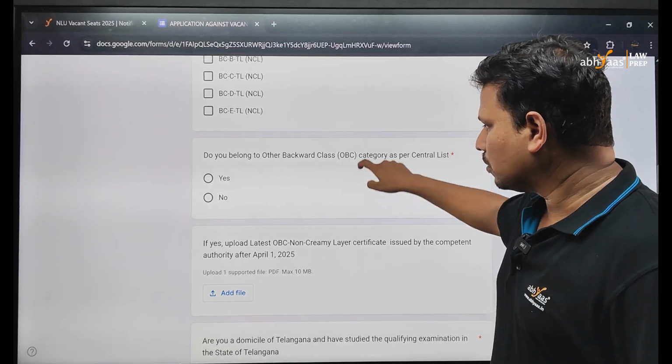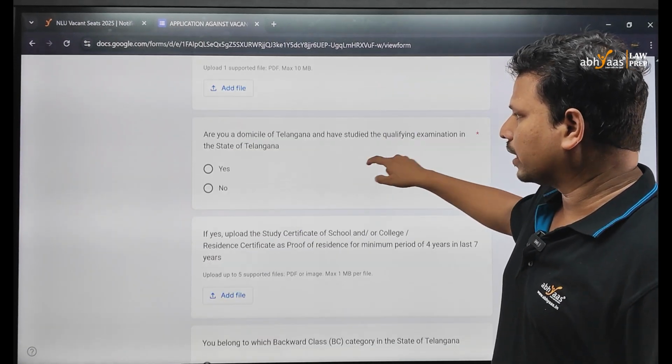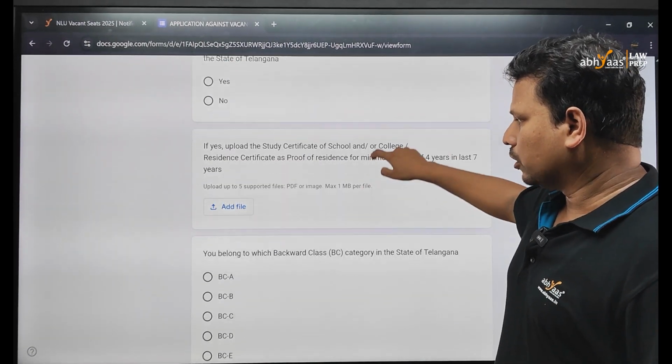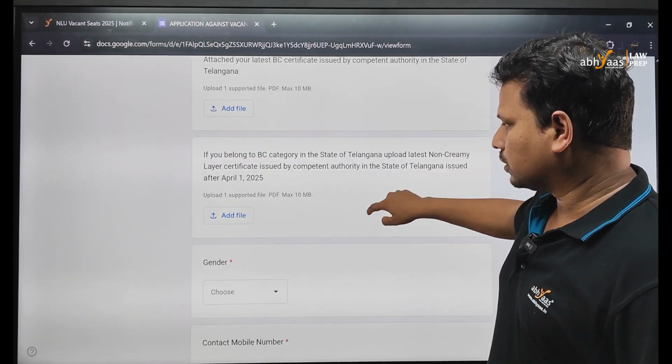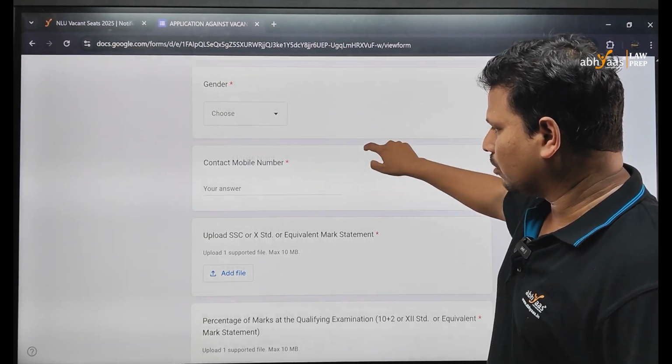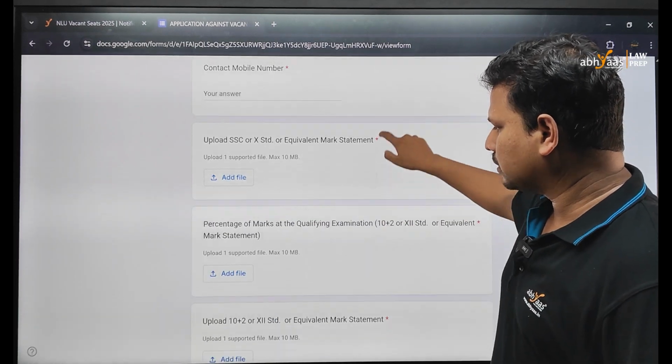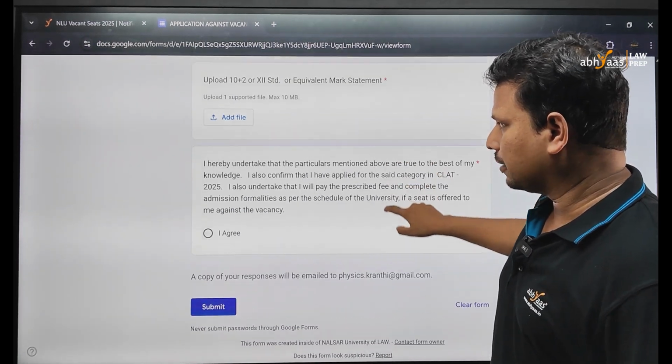Fill the other columns accordingly: domicile and all these details, because it is specially for Telangana locals. Mobile number, gender, and all these details you need to fill accordingly.